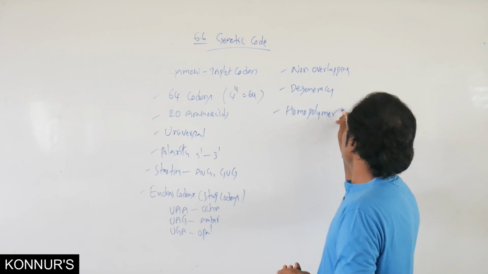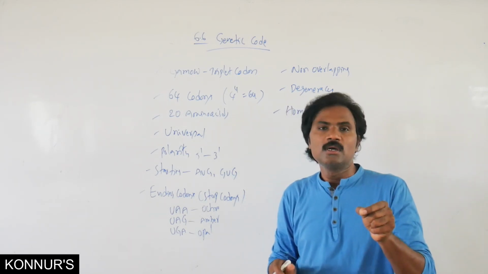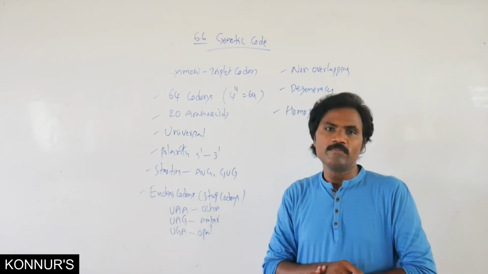Who is the scientist who explained homopolymers related to the genetic code? That is important.